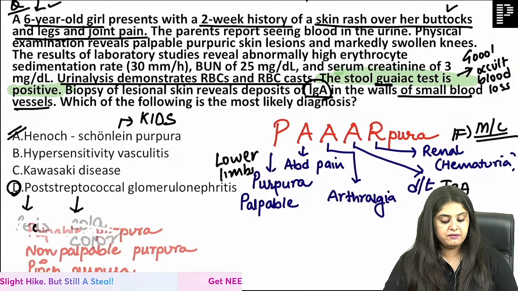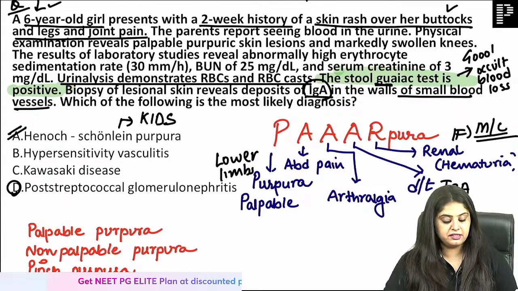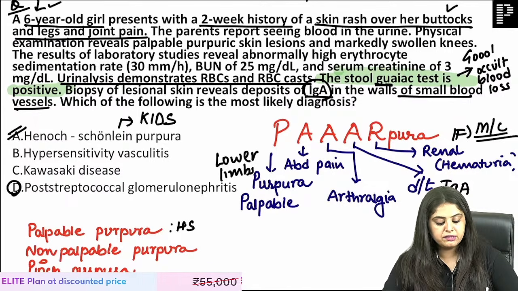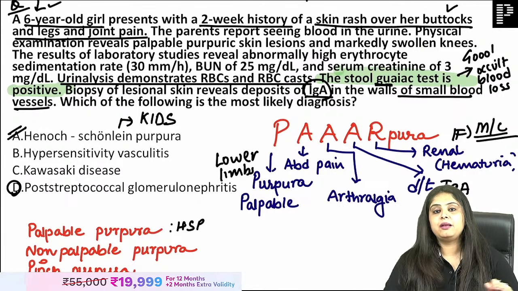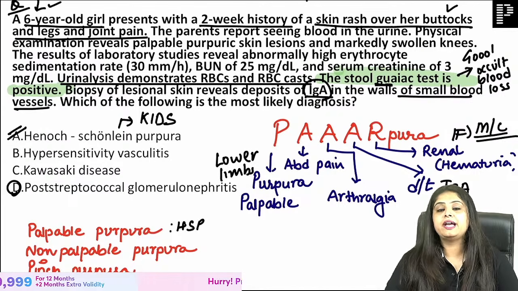But you guys are going to tell me one more question. ये थोड़ा medicine वाला I'm asking you. In Henoch-Schönlein purpura, you are saying palpable purpura है. Means palpable from a dermatology point of view, sign eliciting point of view.